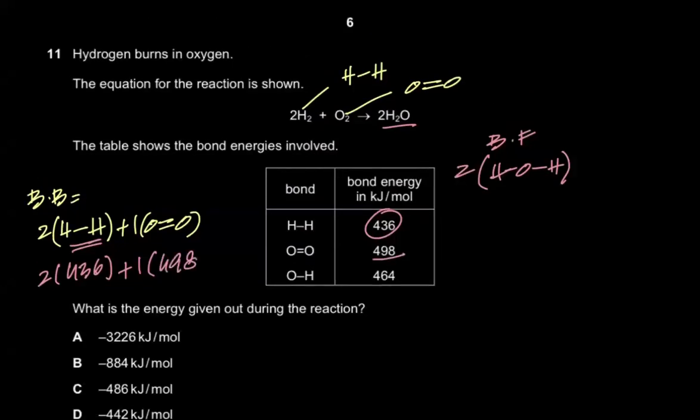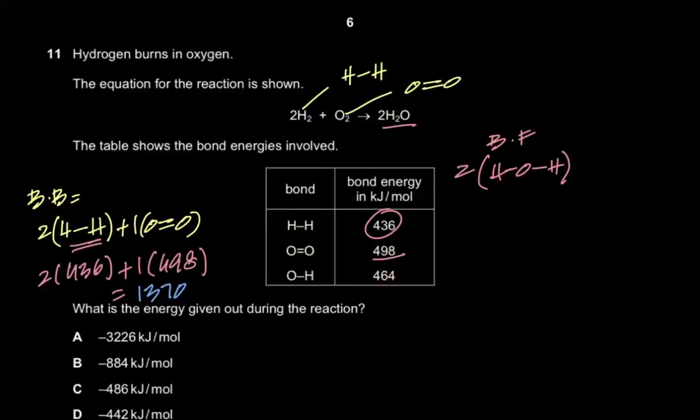So can anybody calculate this for me? What do we get? 2 times 436 plus 1 times 498. What do we get? 1370. Okay, that's 1370. Thanks, Maha. This is the energy taken in during bond breaking. And what's the energy given out during bond formation? O being bonded to H, that's given right here, 464 kilojoules.